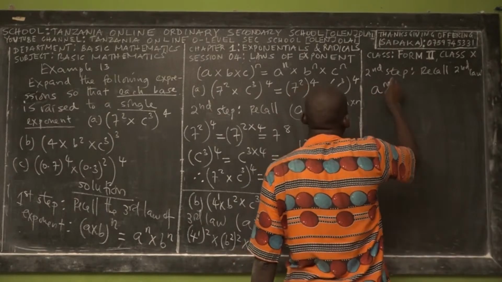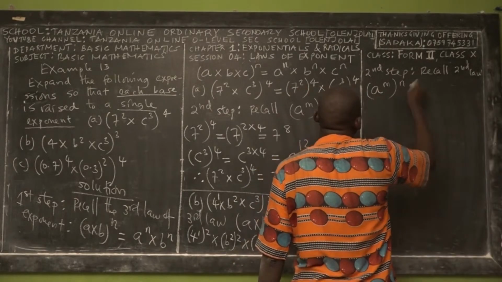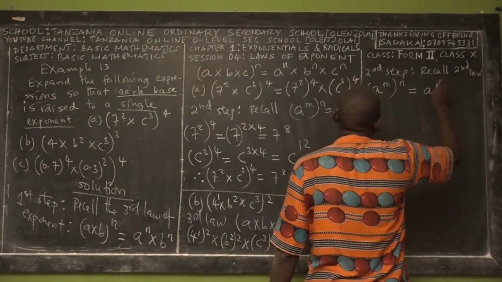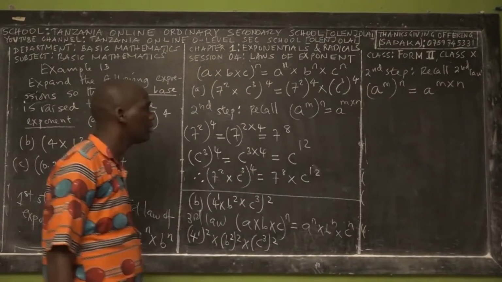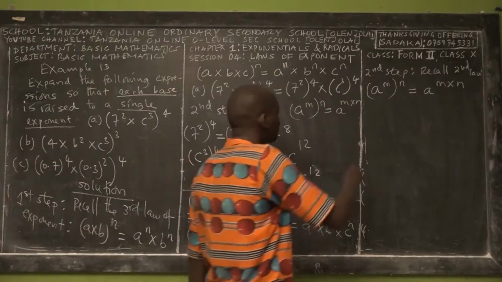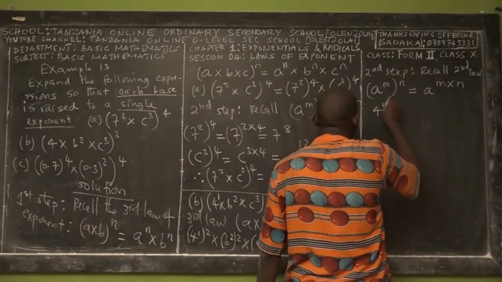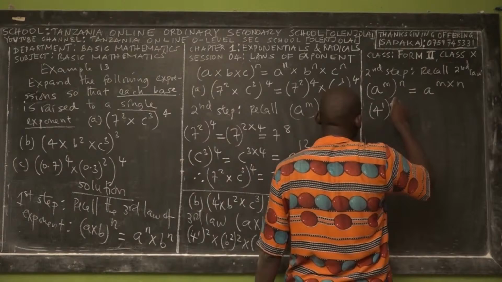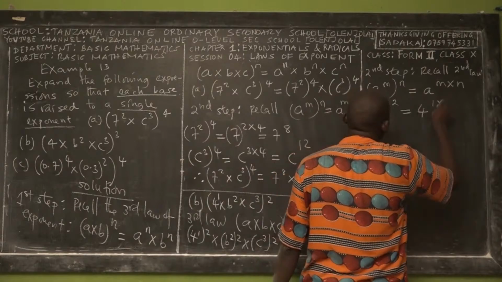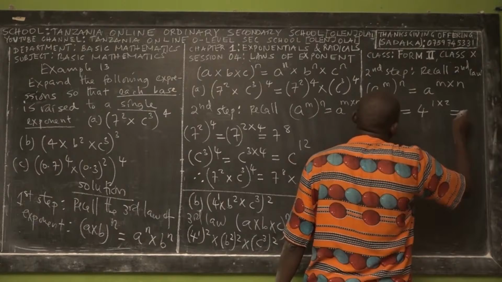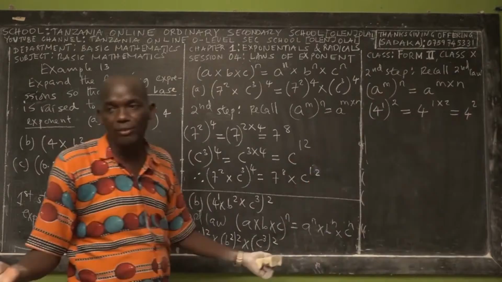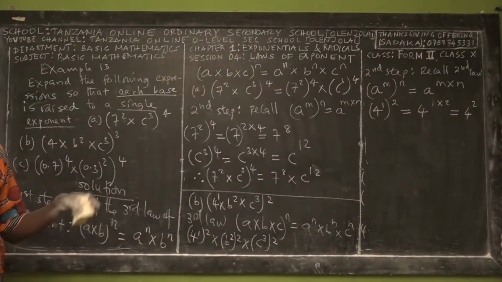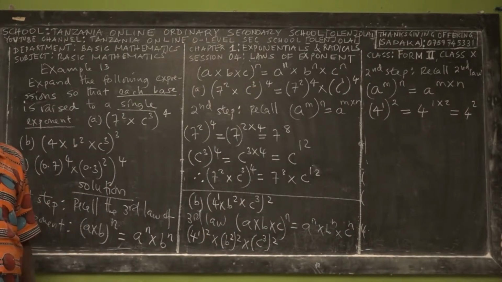Second law: A power n, the whole to the power m, is equal to what? A power n times m. How many exponents do you have there? 3. We have 4 power 1 exponent what? 2. This is equal to 4 power 1 times what? 2. The answer is equal to 4 power 2. You are not allowed to find the value. You are being asked to write each base raised with a single exponent.